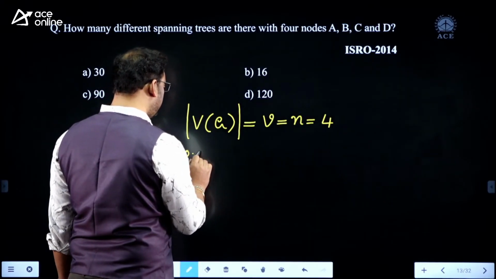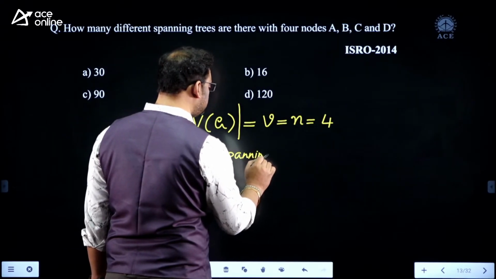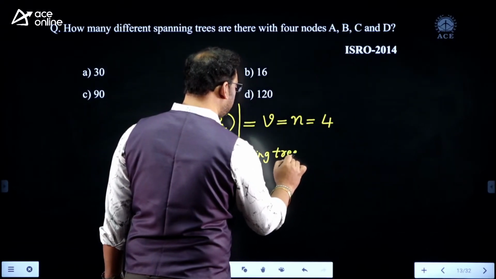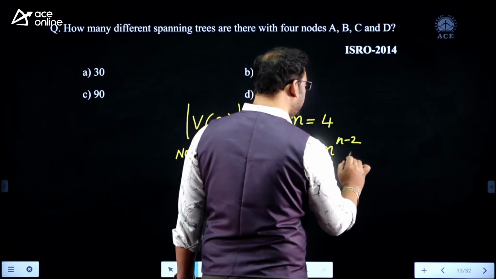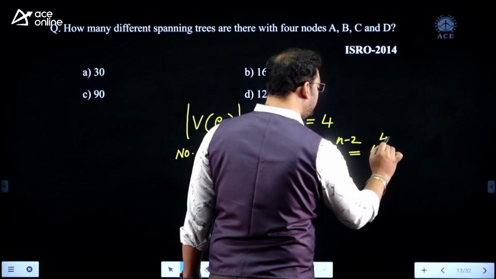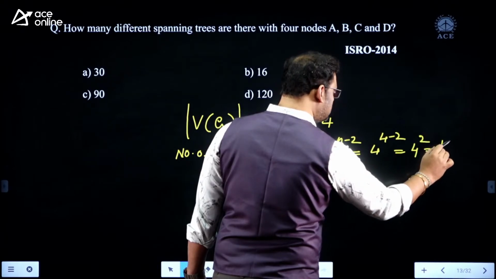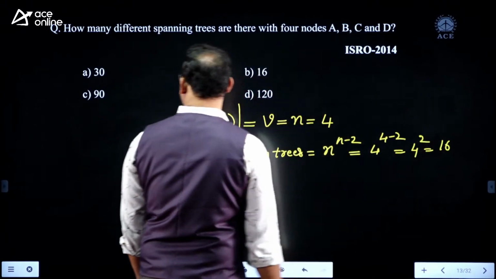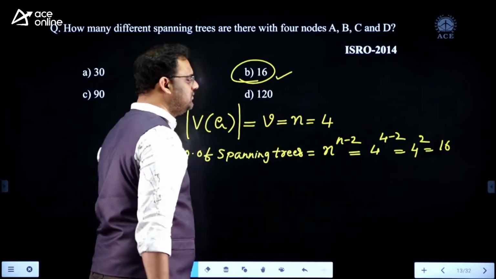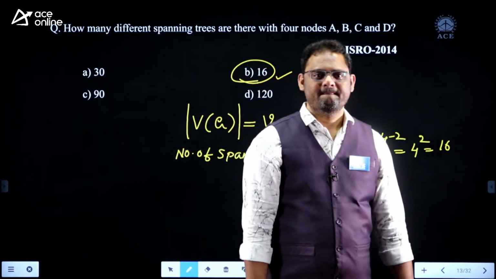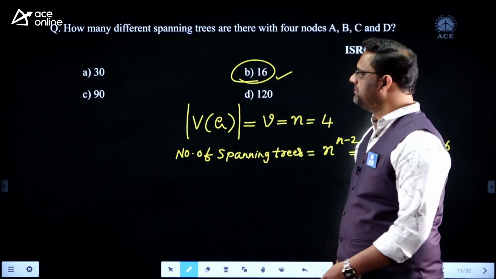The number of spanning trees possible in this case is equal to n power n minus 2. That is 4 power 4 minus 2. That is 4 square, which is 16. Yeah, 16 is the correct answer. Got it, students?